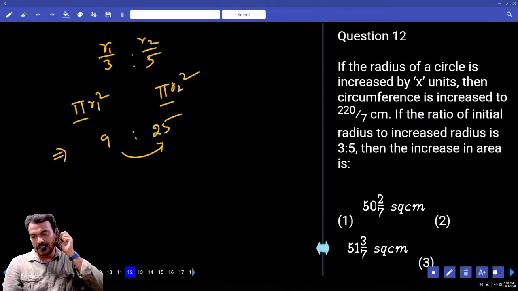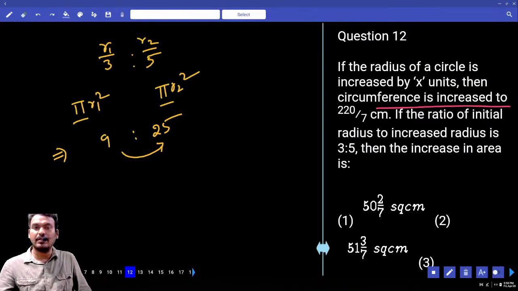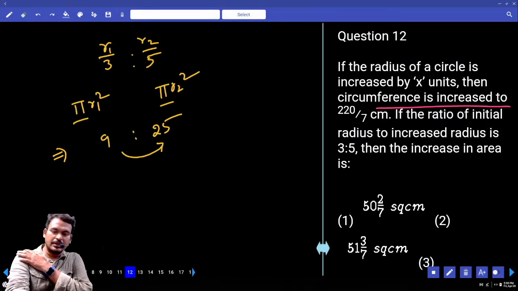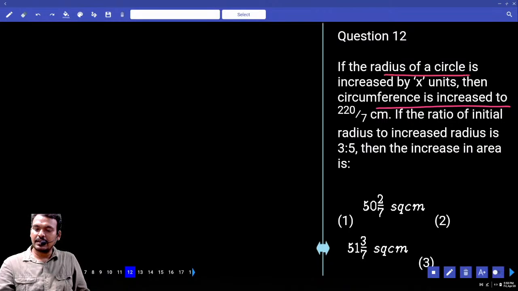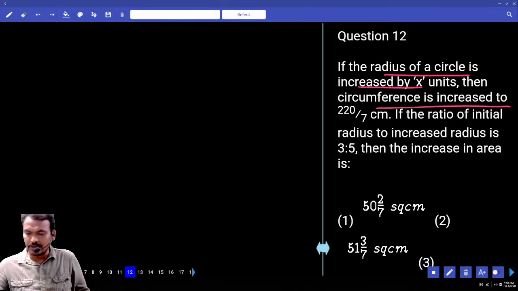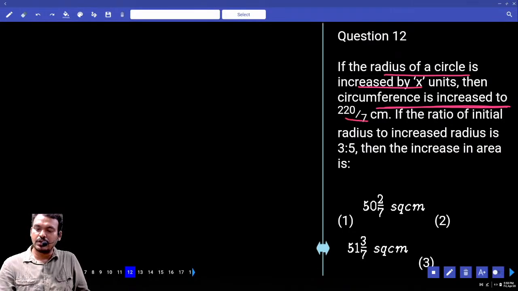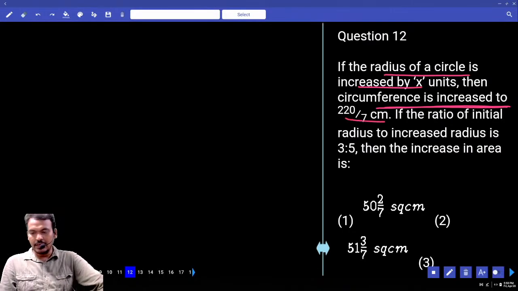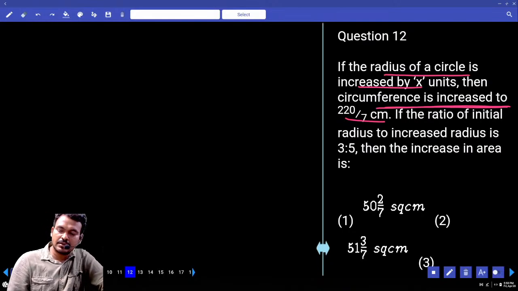Increase is 16, so 16 by 9. But here the circumference is already given, or not? The radius of a circle is increased by x units, then the circumference is increased to 220 by 7.